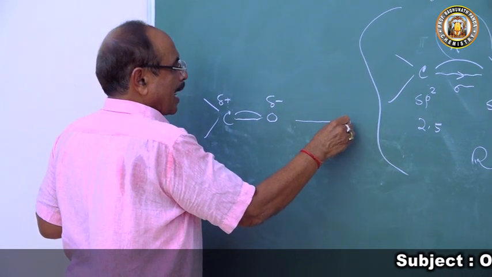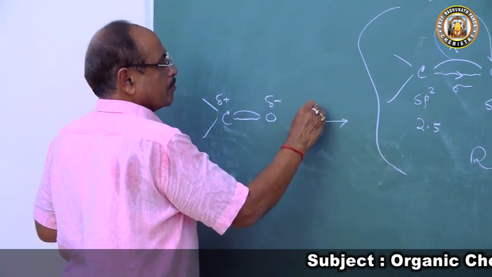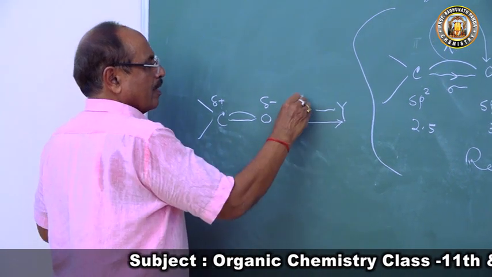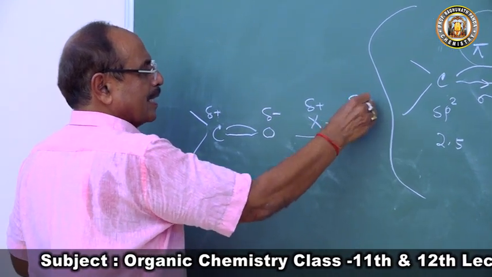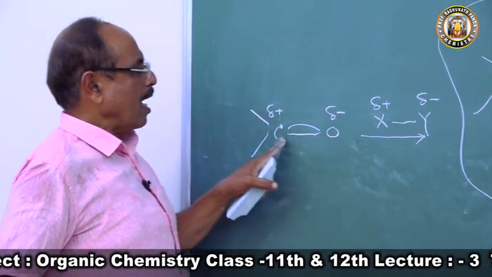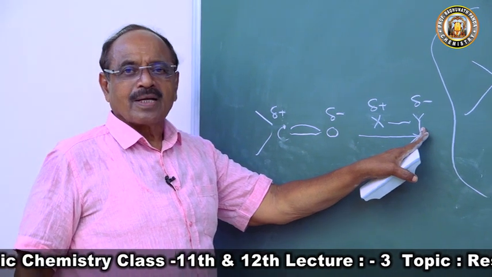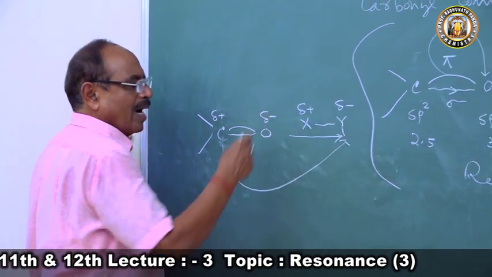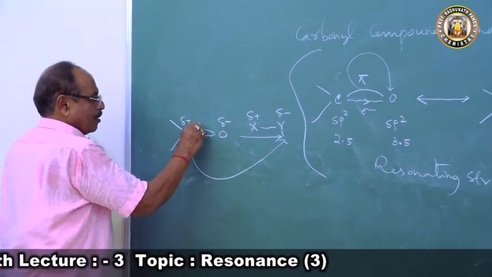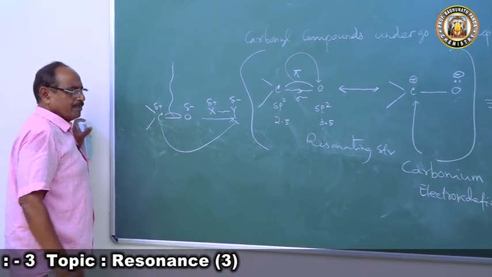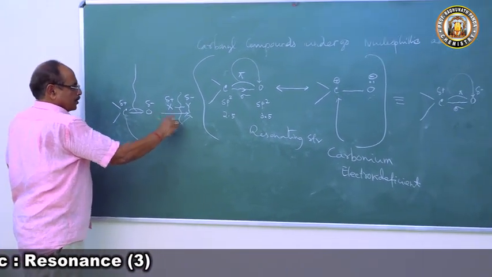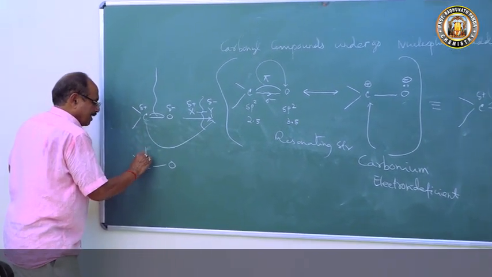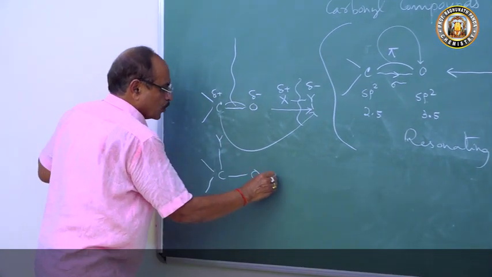The moment we add a compound XY, where X is positive and Y is negative, what will happen? This carbon will have an eye upon the Y. It will pull the Y towards it. The pi bond will break. So we will get the carbon atom with the oxygen atom, and the Y will come to carbon and X will go to O.